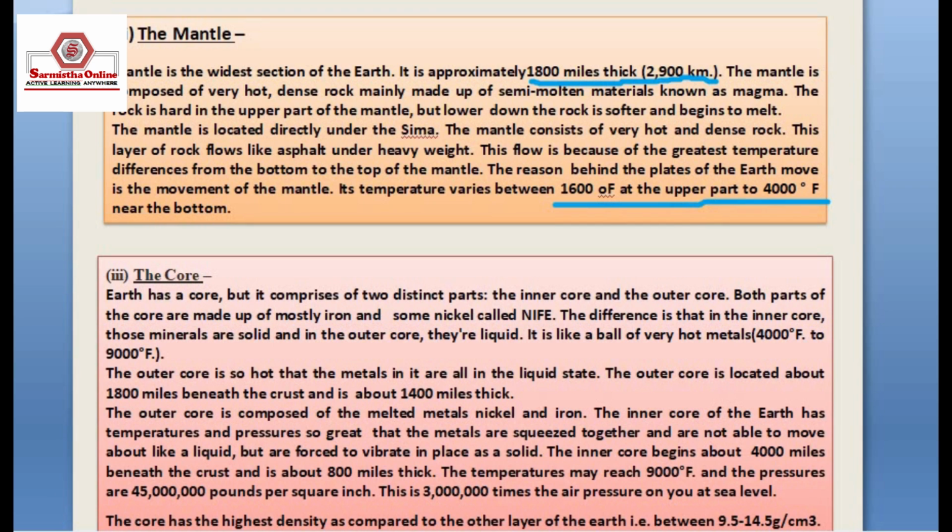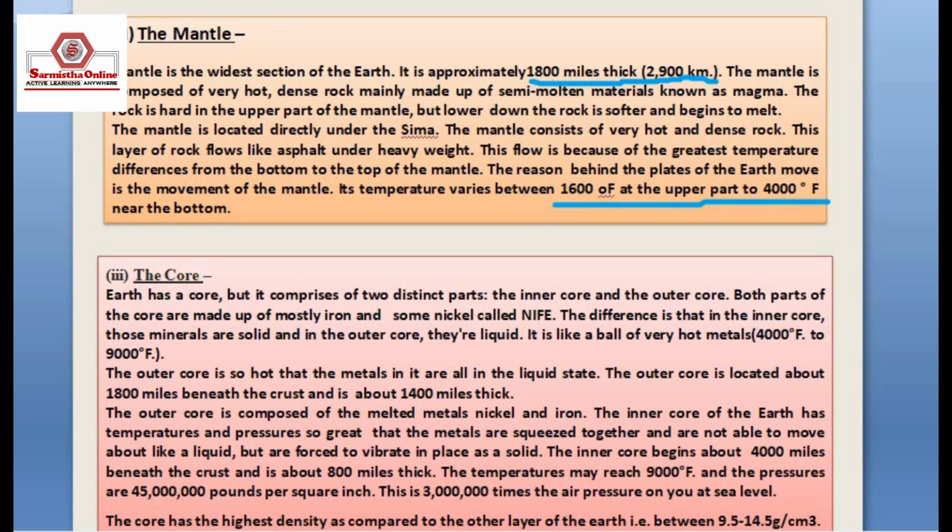In the core, the earth is comprised of two distinct parts, the inner core and the outer core. Both parts of the core are made up of mostly iron and some nickel, so it is called Nife. The difference is that the inner core of the earth is made up of mostly solid, and the outer core is liquid.